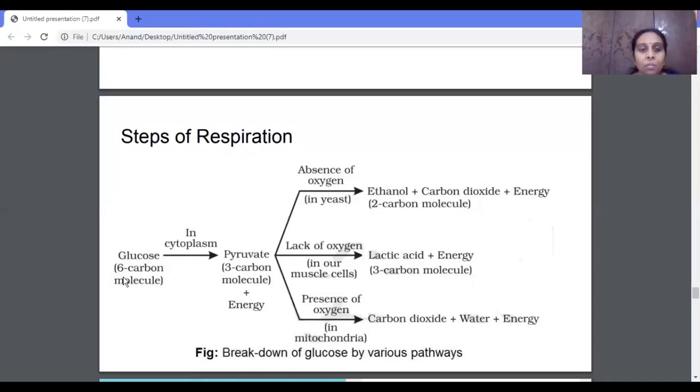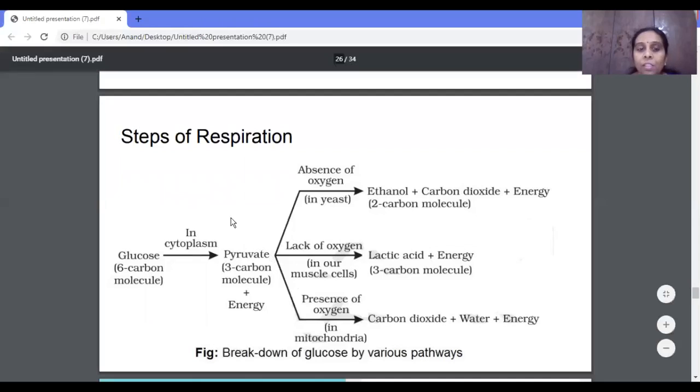Once inside, it reaches the cytoplasm, and you should know that glucose is a 6 carbon molecule, C6H12O6. As soon as it enters the cytoplasm, the glucose gets converted into pyruvate, that is, the 6 carbon molecule gets converted into 3 carbon molecules.